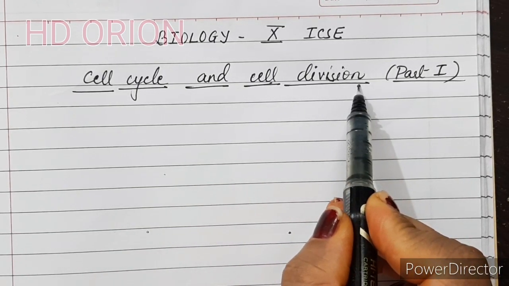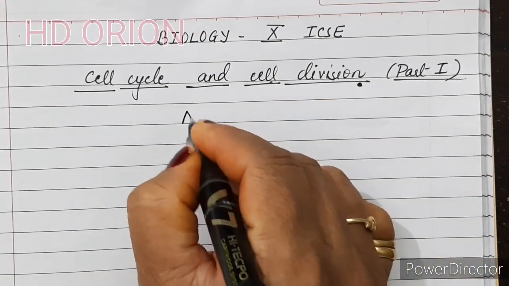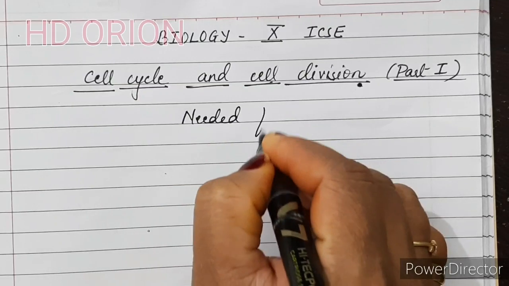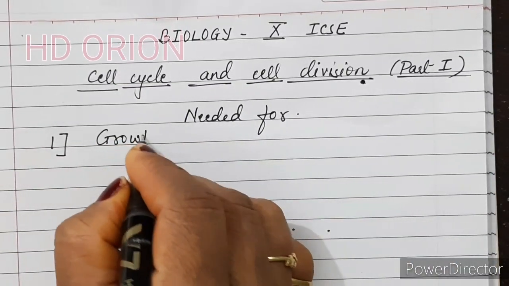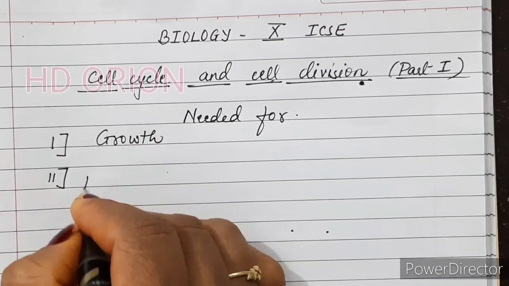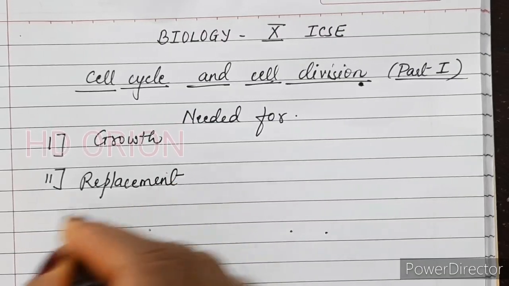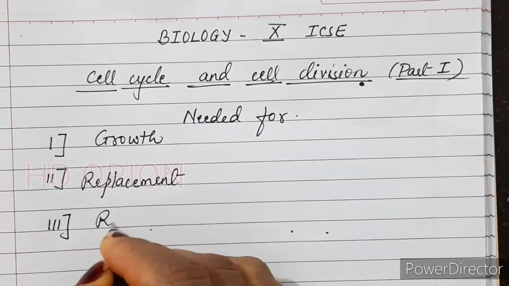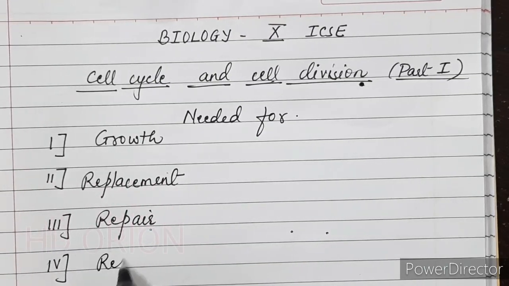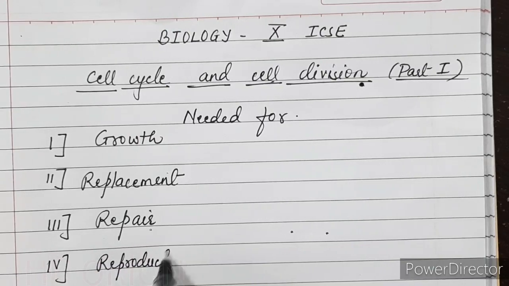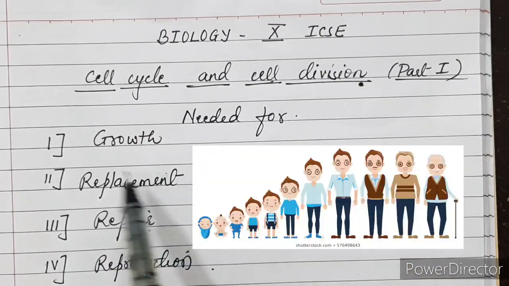Cell division is the most fundamental characteristic of life, and it is needed for growth, replacement, repair, and reproduction. Cell division is required for growth.